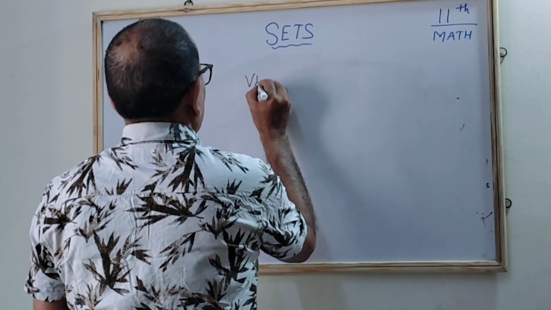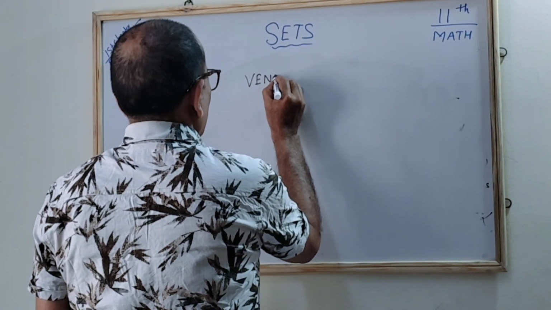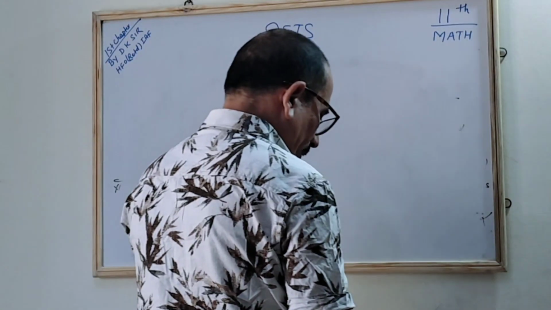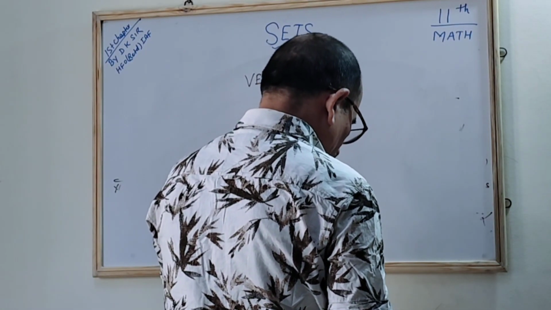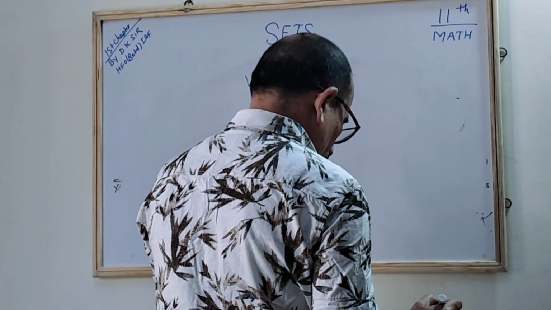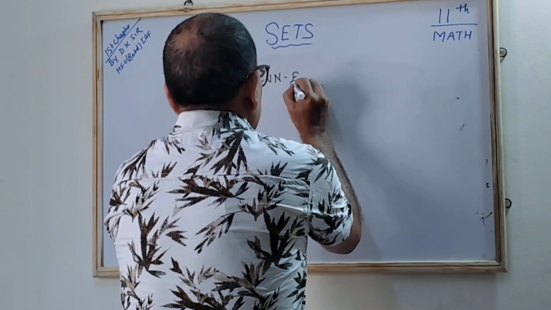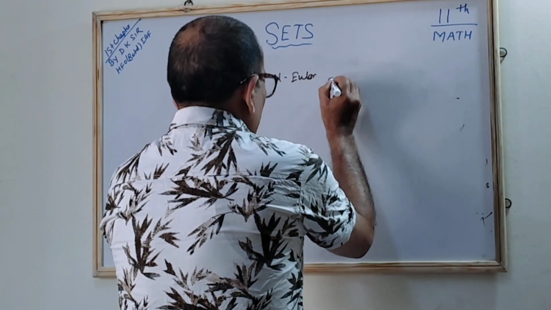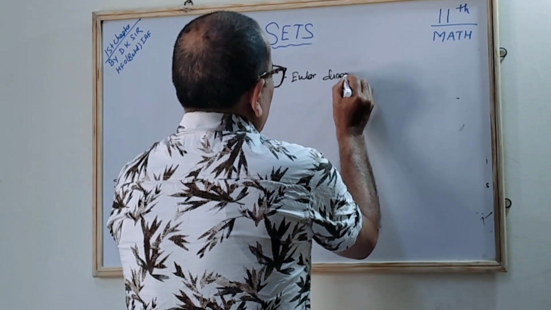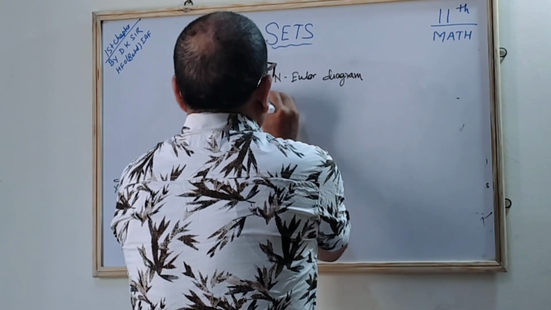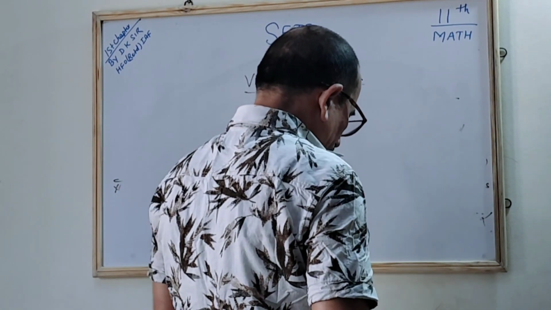Venn is John Venn, and it was brought into this word: Venn-Euler diagram. Correct. Venn-Euler diagram. Okay.